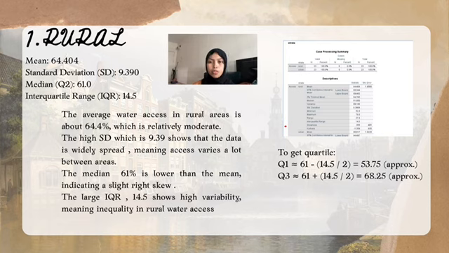For the rural group, the mean water access is 64.4%, which shows a moderate level of access. The standard deviation of 9.39 indicates that access varies widely between households. The median is 61%, which is slightly lower than the mean, showing a small right skew. The IQR of 40.5 also suggests large variation among the middle 50% of households. In the kampung context, this may be due to differences in infrastructure, location, and distance from water sources. Therefore, rural water access is not evenly distributed and needs improvement.